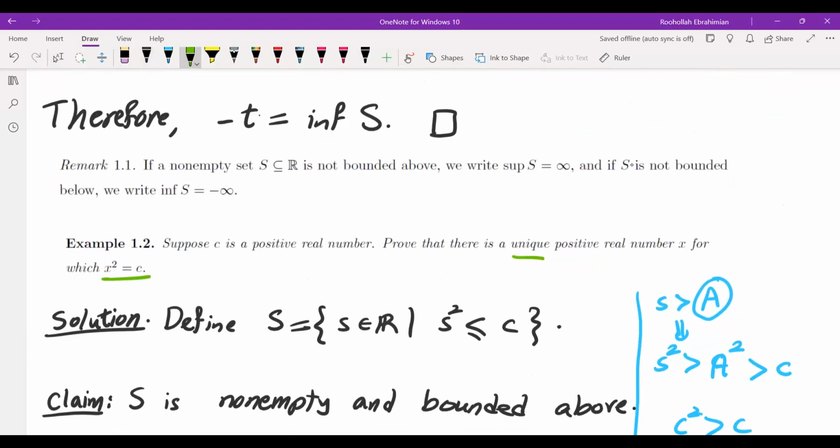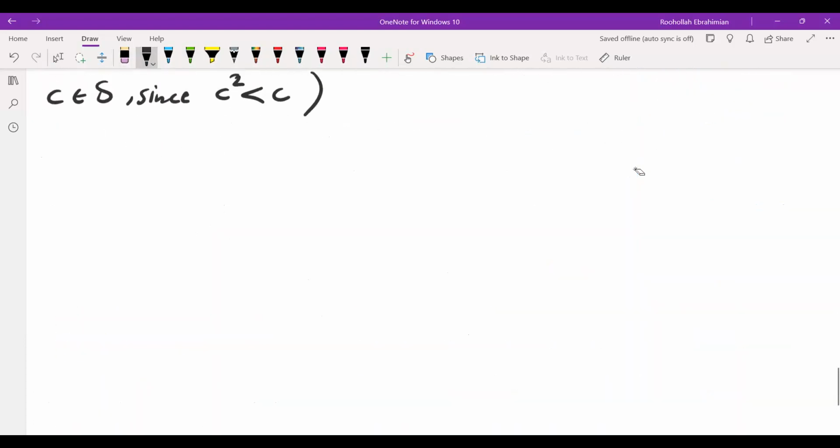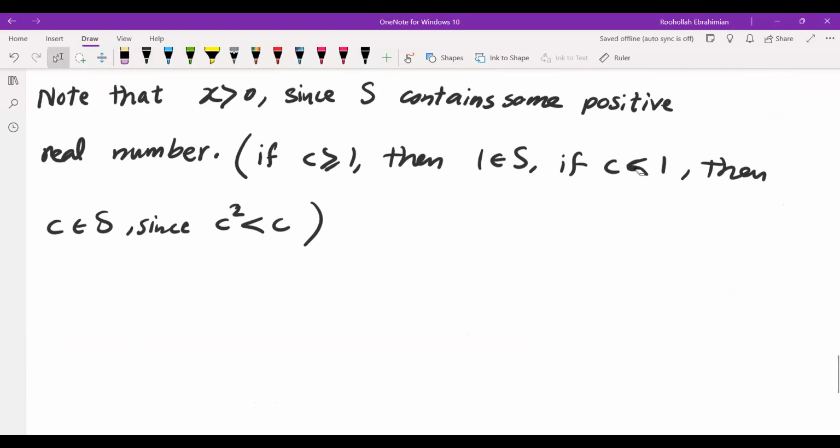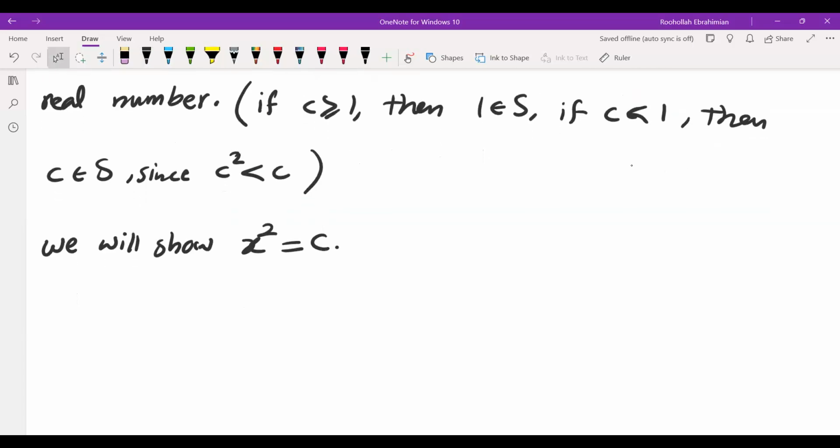The next thing we need to show is that it satisfies x squared equals c, and that's the difficult part. And finally, we'll have to show it is unique. Okay, so now we will show x squared equals c. The proof of this one will be by contradiction. So we're going to assume it is not equal to c, and we're going to get a contradiction.